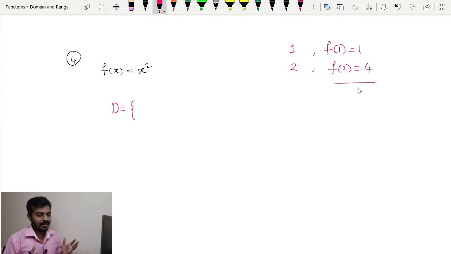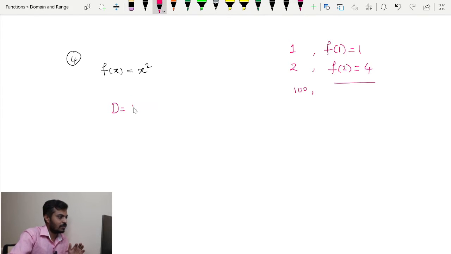You take any real number, still you will be able to get the image of that, and that value is already known to us. Like if I take 100 as the input, then f of 100 will be a big number, but still I know that number. I mean, it is well defined. Thus for this particular example, our domain is nothing but the set of real numbers itself.